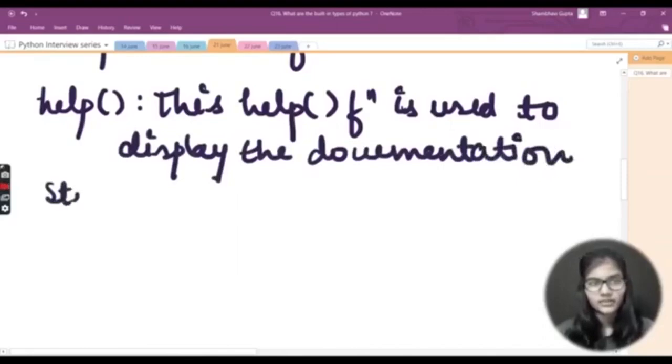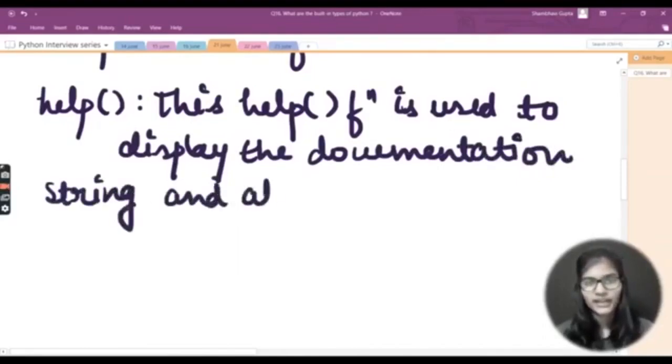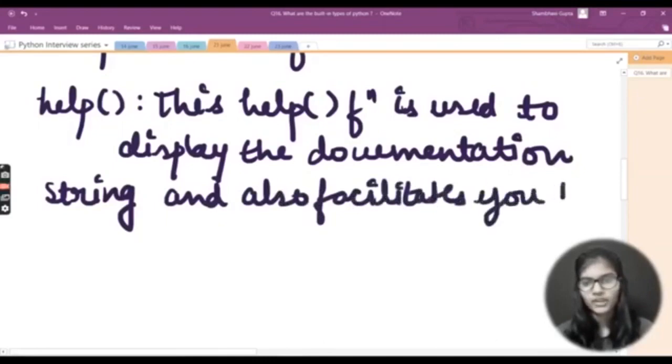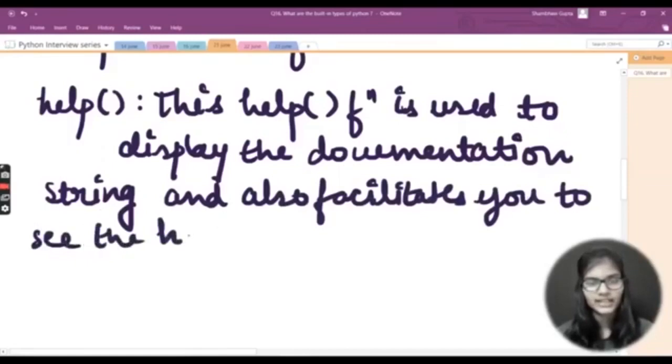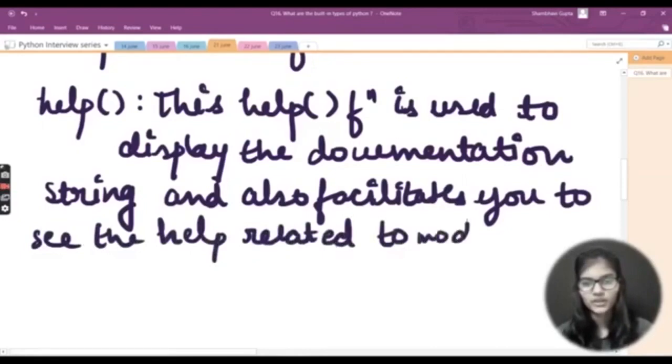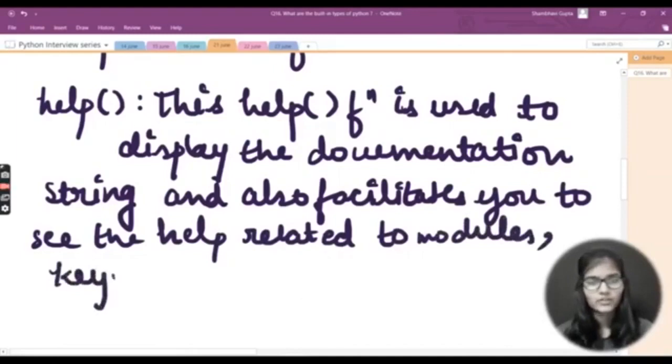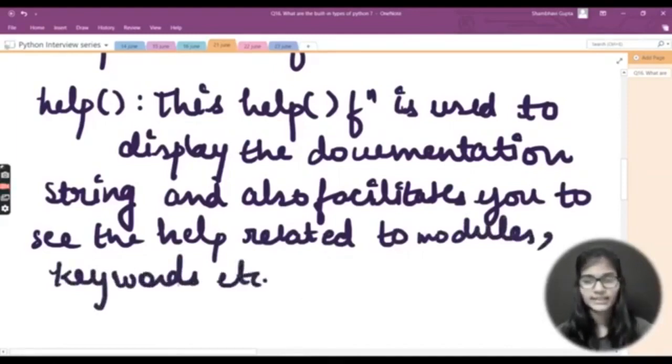It is used for displaying the documentation string, and also facilitates you to see help related to modules, keywords, attributes, etc. I'm just writing that etc. here.